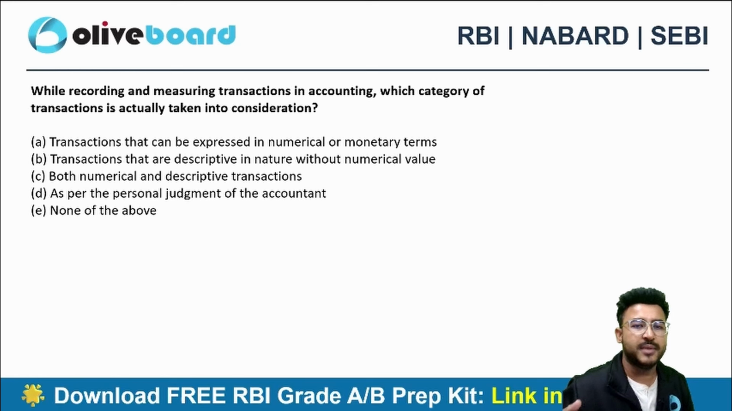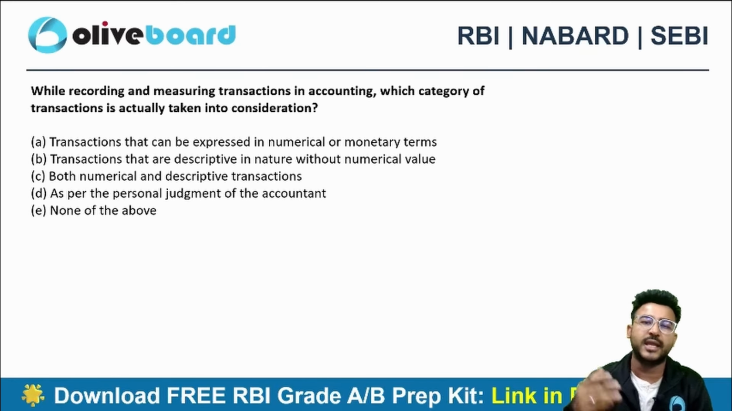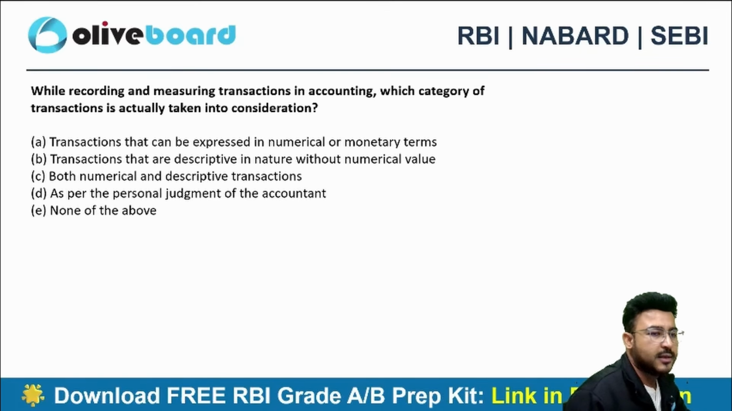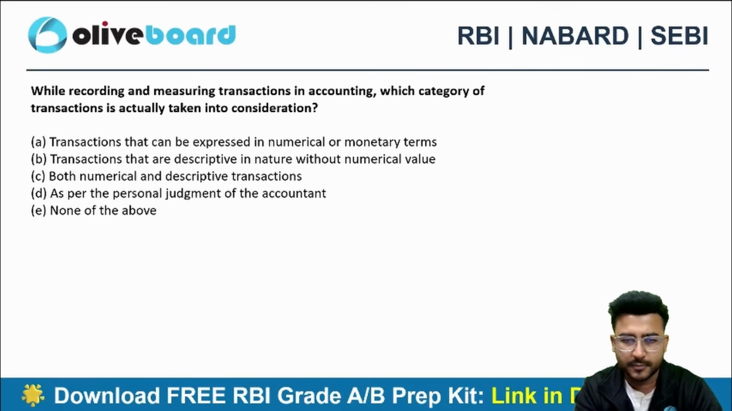While recording and measuring the transactions in accounting, which category of the transaction is actually taken into consideration? A very simple question related to the process of accounting. Transactions that can be expressed in numerical or monetary terms. Transactions that are descriptive in nature without numerical value. Both numerical and descriptive transactions. As per the personal judgment of the accountant, none of the above. A very simple one directly from the accounting process.